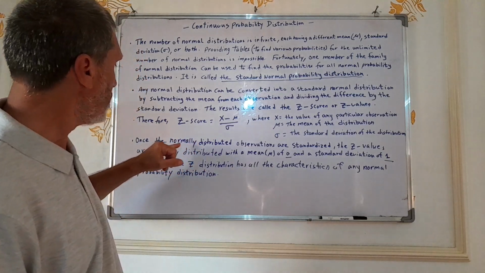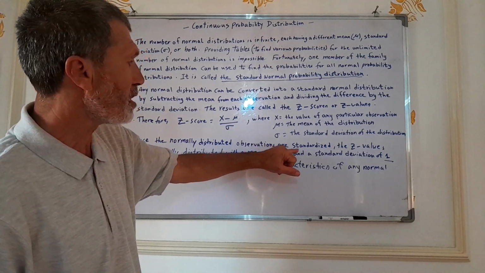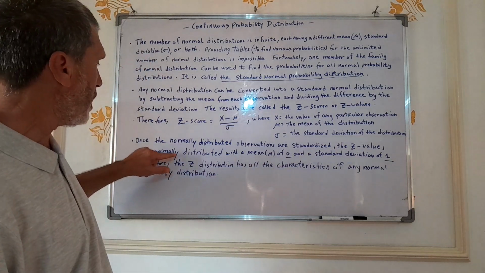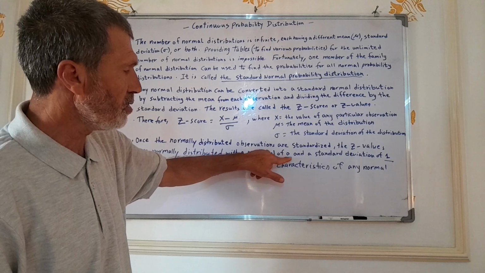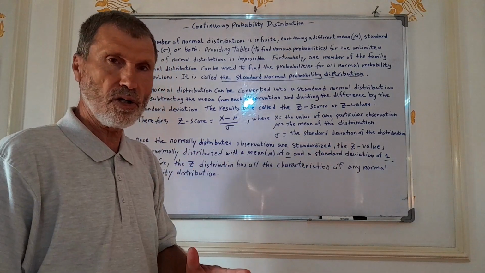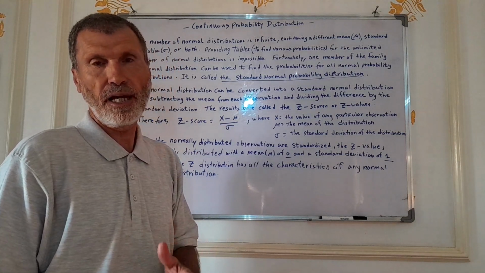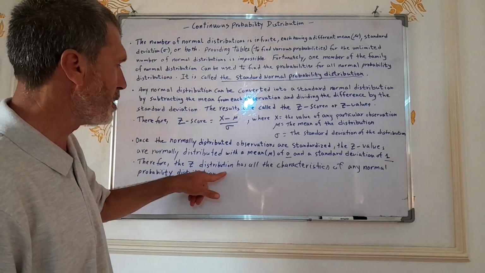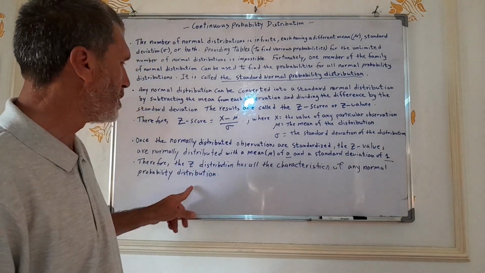Once the normally distributed observations are standardized, the z-values are normally distributed with a mean of 0 and a standard deviation of 1. Therefore, the z-distribution has all the characteristics of any normal probability distribution.